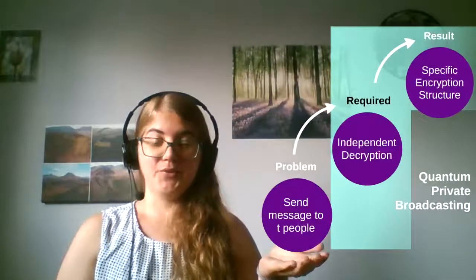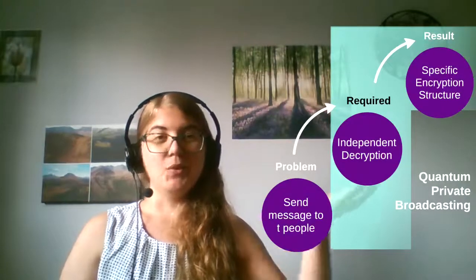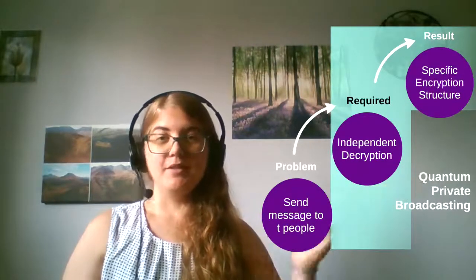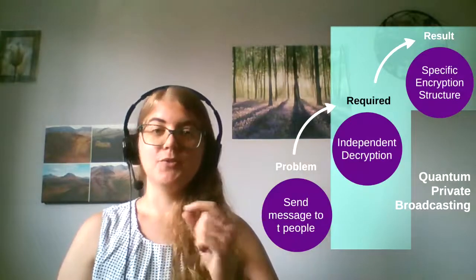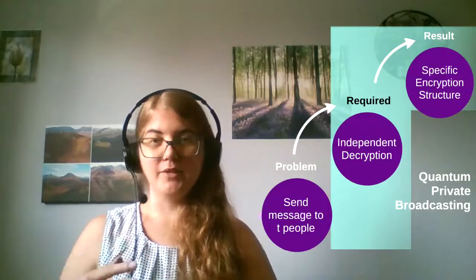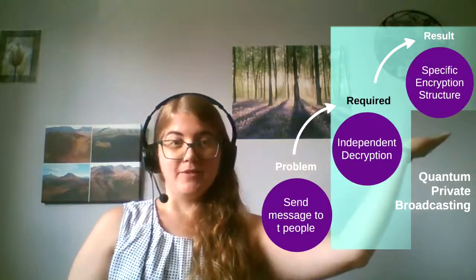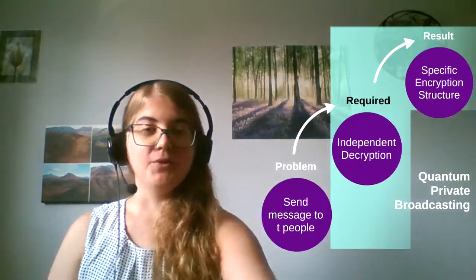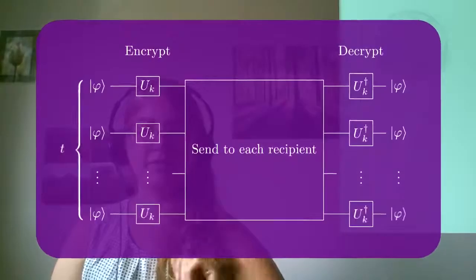So we have a message we want to send to T people, and we're requiring independent decryption. So what that means is that each person who receives an encryption message, they should be able to locally decrypt without having to interact with anyone else. And this results in a specific encryption structure, which we can see in this picture here.